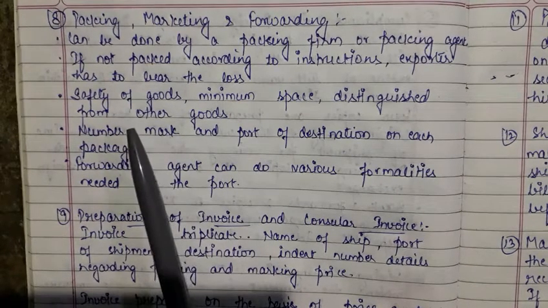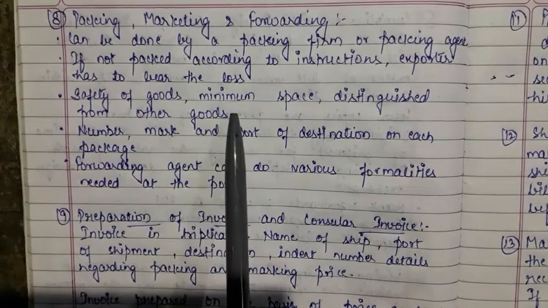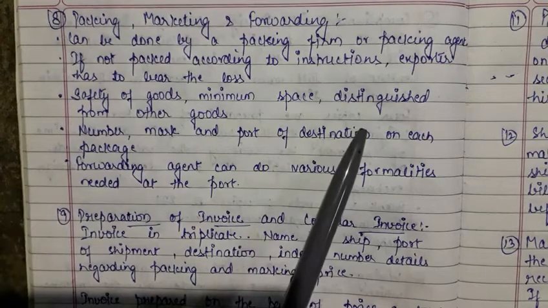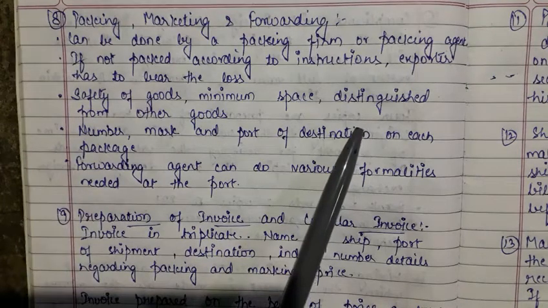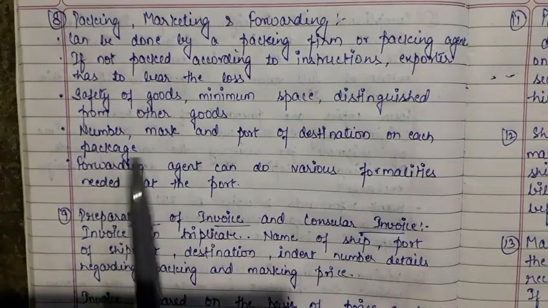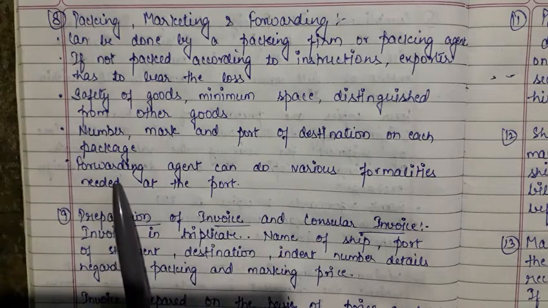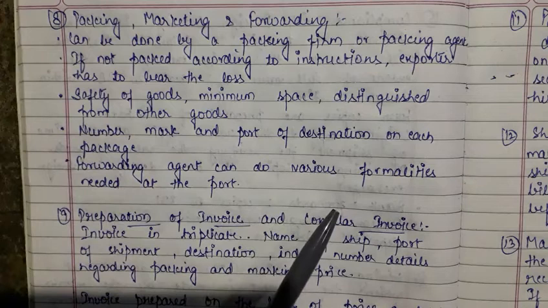Then packing has to be done in such a manner that the goods are completely safe, minimum space is required, and the goods can be distinguished from other goods. And on every packet you have to write the name, number, mark and port of destination on each package. Then a forwarding agent can do various formalities that are needed at the port, so the goods are ready to be forwarded now.